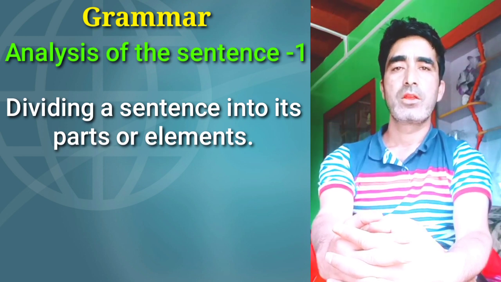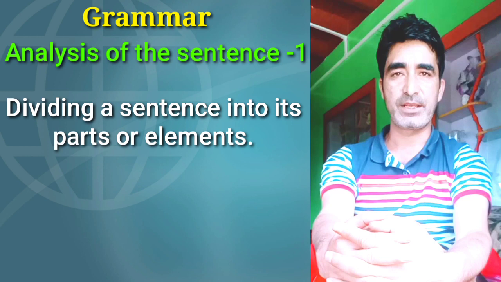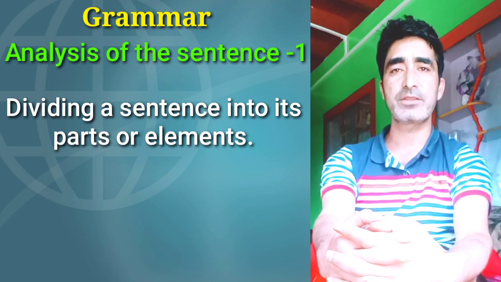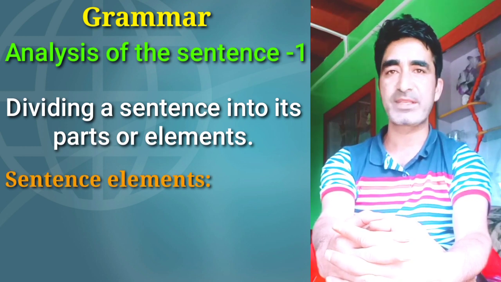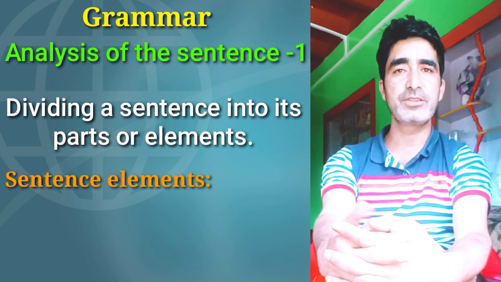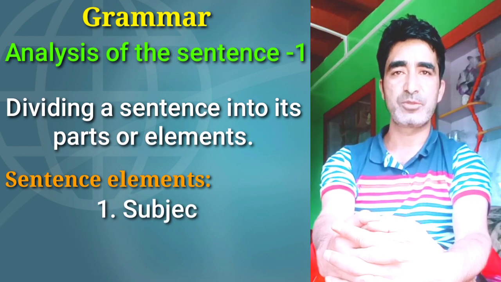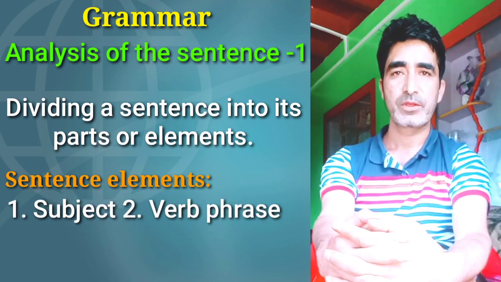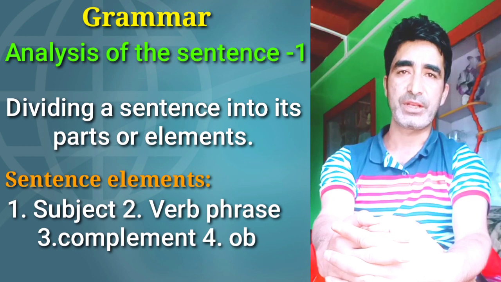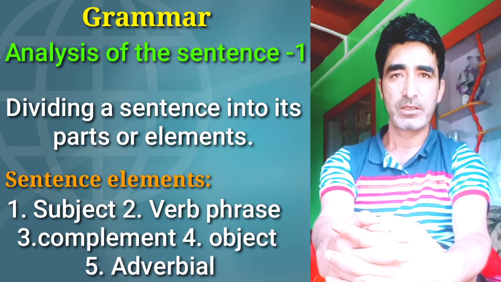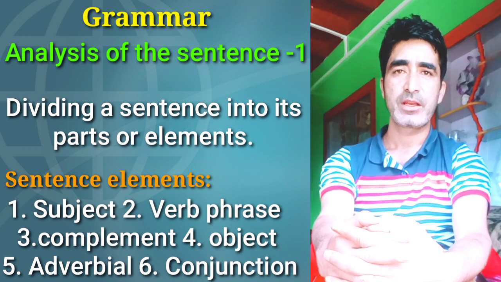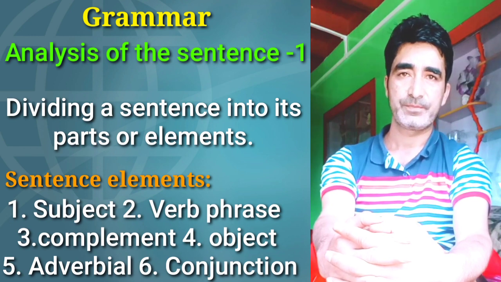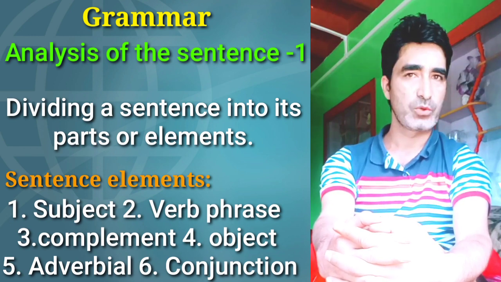Well, when we divide different sentences into their parts, we find 6 different types of sentence elements. These are: number 1, subject; number 2, verb phrase; number 3, complement; number 4, object; number 5, adverbial; and number 6, conjunction. Let us explore them.